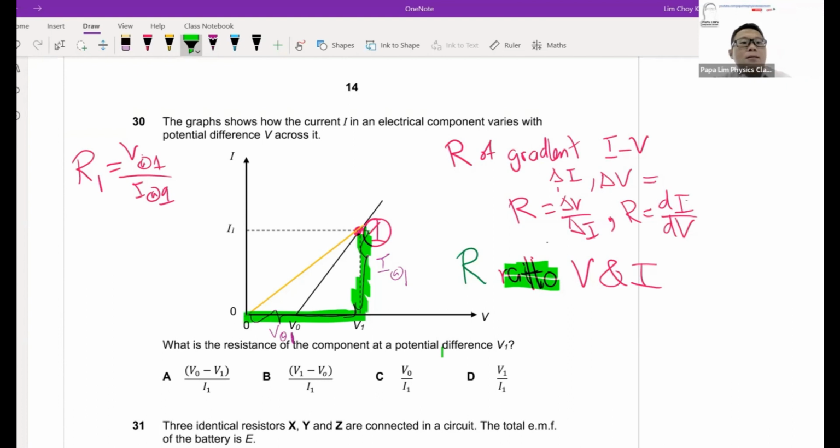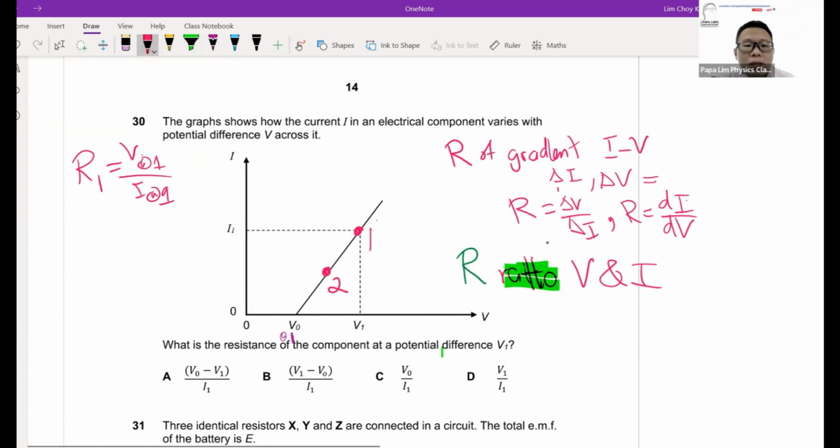Similarly, what happens to the other point? Let's say I want to find the resistance at point 2. If you look at the gradient, you'll find point 1 and point 2 happen to be on the same straight line, so the gradient happens to be the same, and point 2 and point 1 will have the same resistance. But this analysis is wrong, because the resistance has nothing to do with the gradient. It has everything to do with the ratio of V and I.